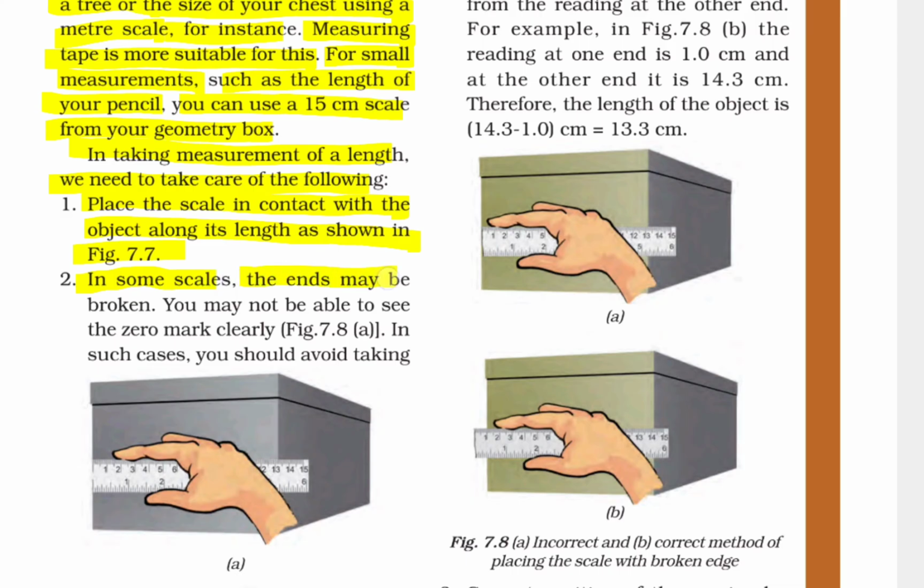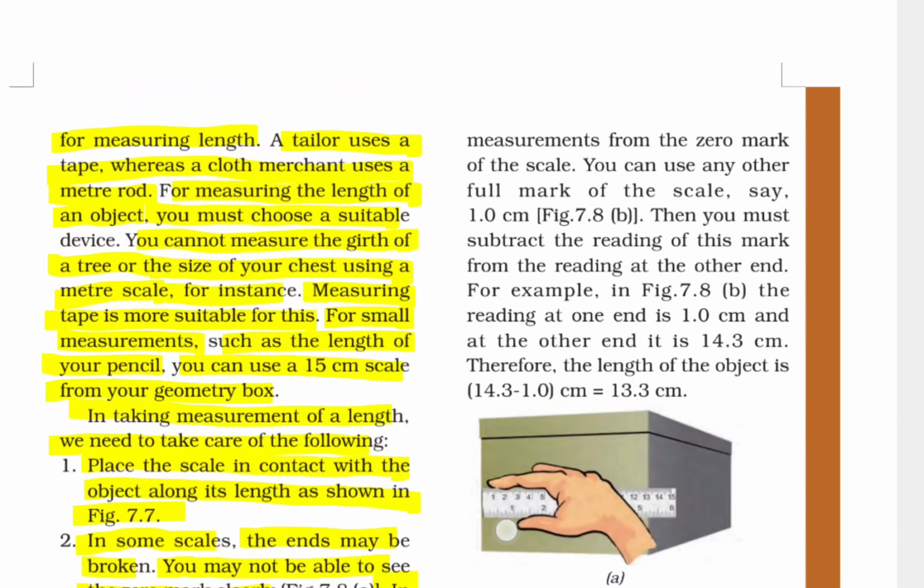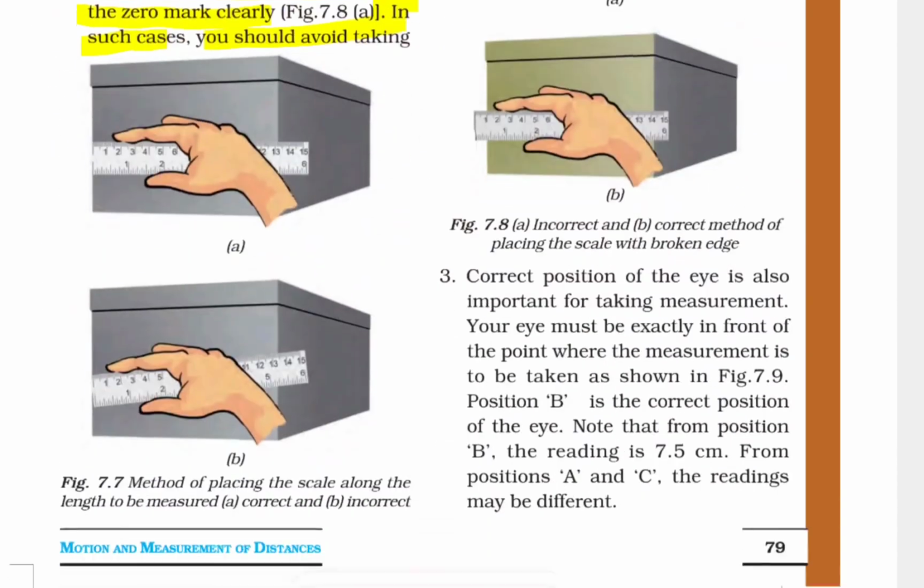In some scales, the end may be broken. You may not be able to see the zero mark clearly. In such cases, you should avoid taking measurement from the zero mark of the scale. You can use any other full mark of the scale, say 1.0 centimeter. Then you must subtract the reading of this mark from the reading at the other end. For example, in figure 7.8b, the reading at one end is 1.0 centimeter and at the other end it is 14.3 centimeter. Therefore, the length of the object is 14.3 minus 1.0 centimeter, equal to 13.3 centimeter.